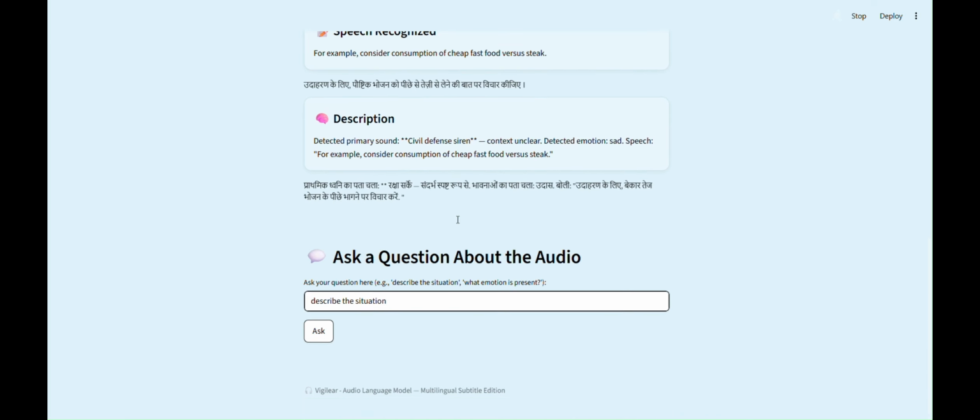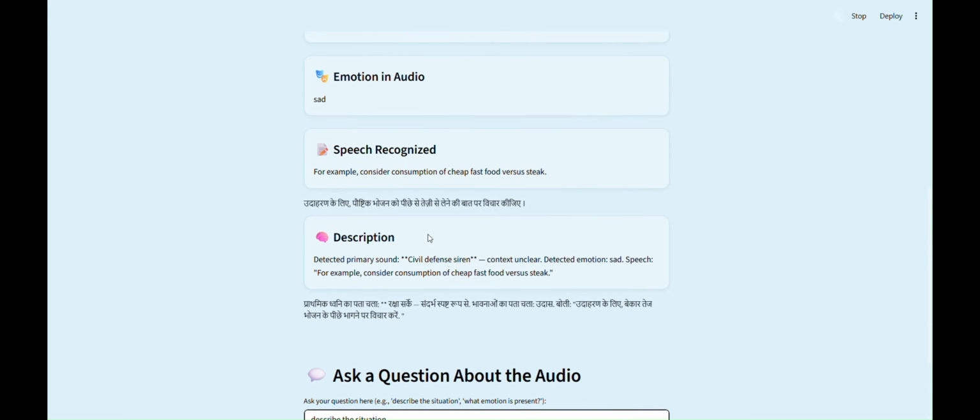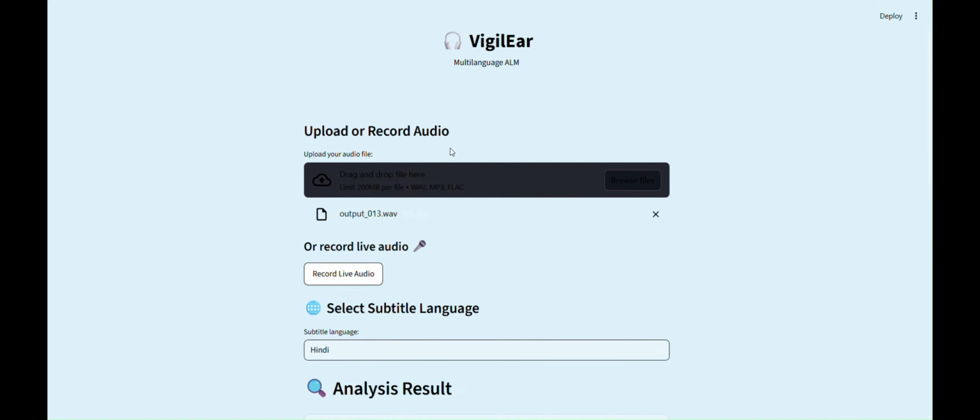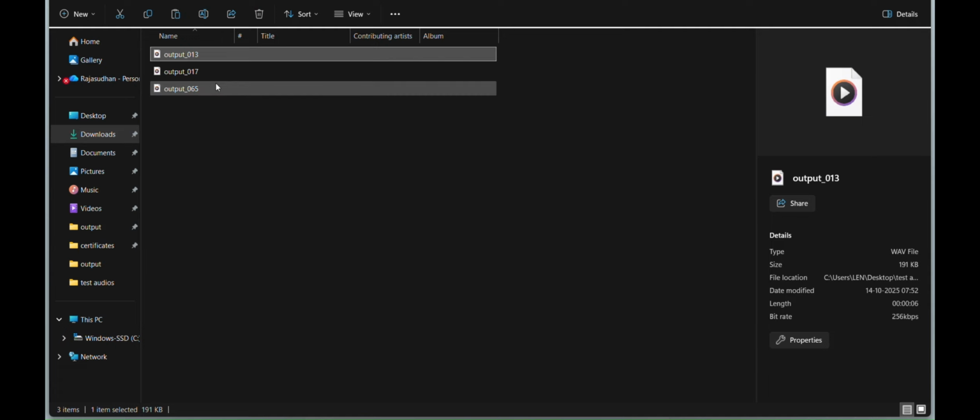Finally, using the multilingual subtitle generator, VigilEar converts the interpreted speech into the selected subtitle language. Here, subtitles are generated in Hindi, showcasing the model's adaptability to regional languages, enabling accessibility, inclusivity, and multilingual understanding.